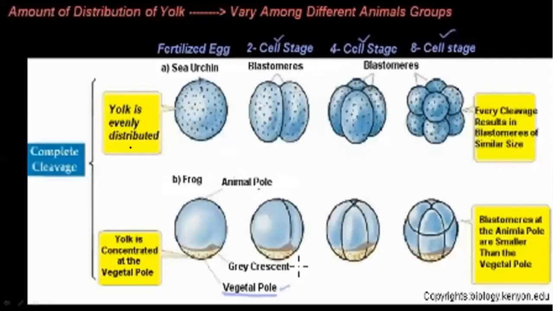So you can see with this, yolk is evenly distributed in sea urchin. Blastomeres are there. Blastomeres are actually the small cells which are formed after mitosis and after cleavage at that time. So these are all blastomeres. So here that is a complete cleavage, also here in the frog, but that is mesolecithal eggs.